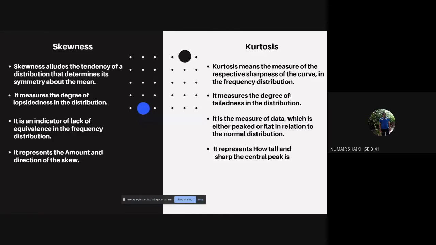Skewness is an indicator of lack of symmetry in the frequency distribution. Kurtosis is the measure of whether data is peaked or flat in relation to the normal distribution. Skewness represents the amount and direction of the skew. Kurtosis represents how tall and sharp the central peak is. The slides will be continued by Ashish.